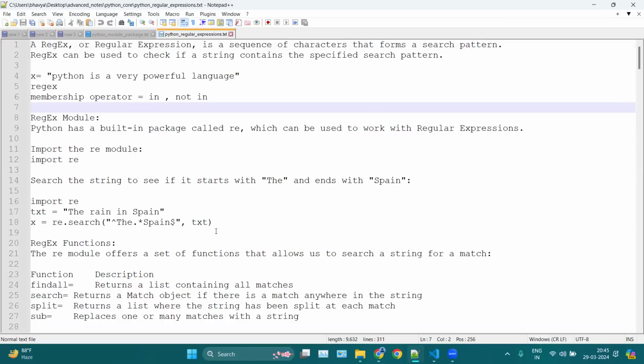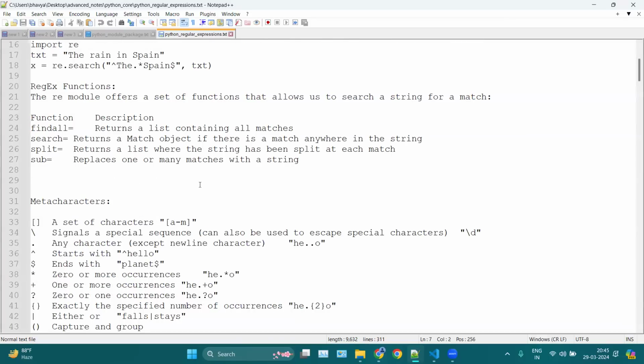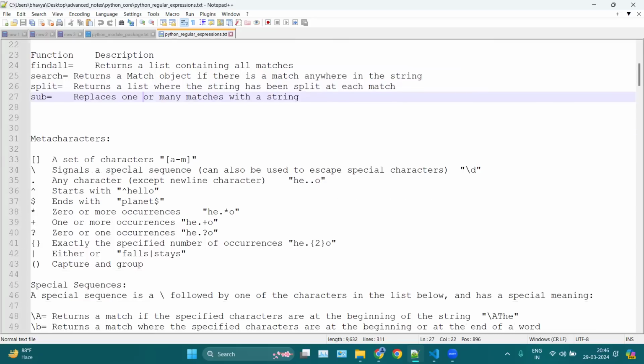Now, how to create? Here we have some functions in regex. First, we have findall, search, split, and sub. Findall will find all your matches. Search will search for that specific pattern or word. Split is used for splitting your string into a list. Then we have sub for replacing your characters, that we will see.